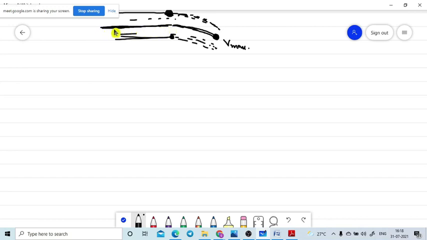Let me draw the graphical representation of the velocity of the fluid flowing through a tube. Let's see how it will look. It is the axis point of the tube.